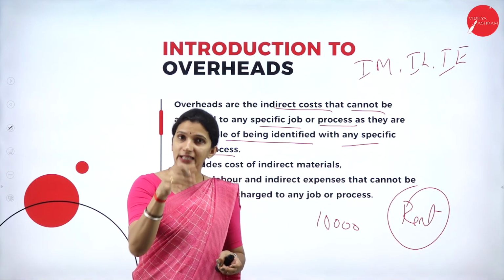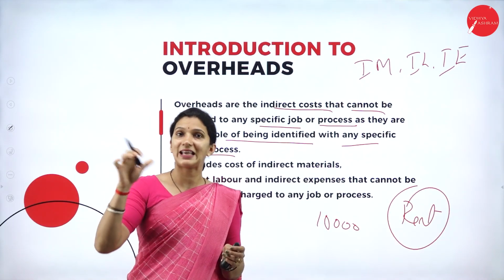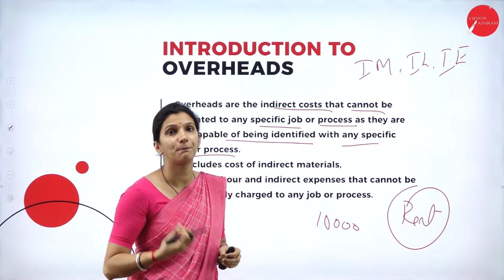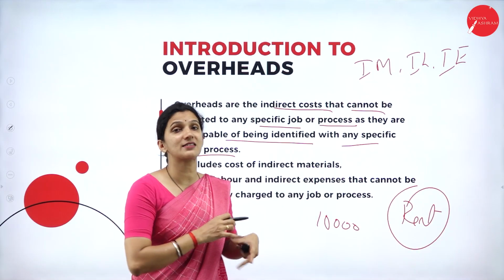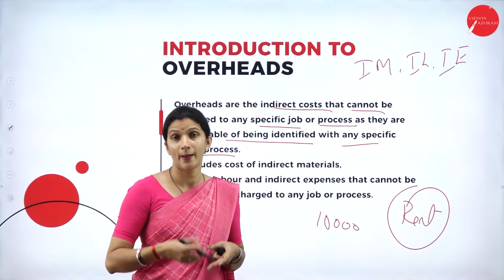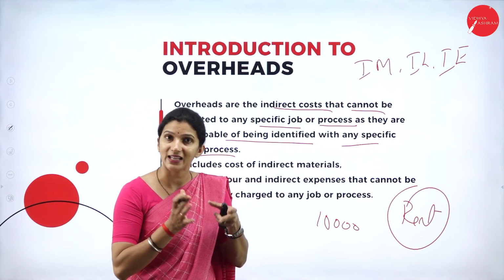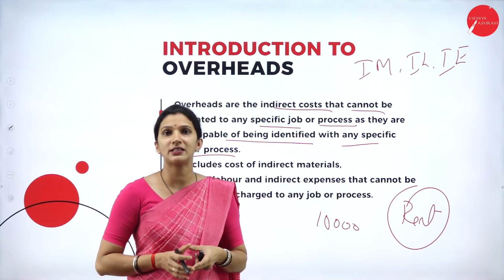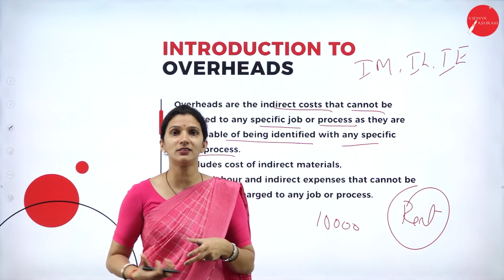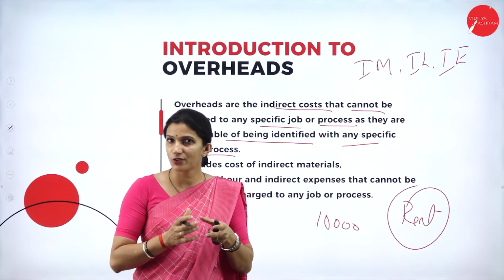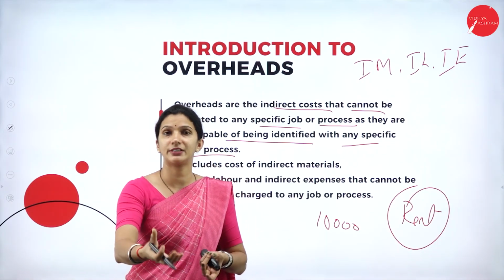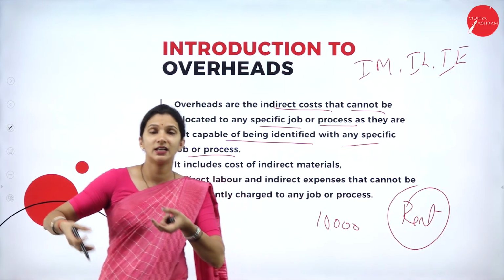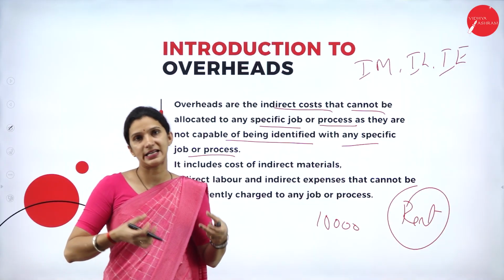So these are all indirect costs which indirectly help in making a product, which we cannot identify with a particular product. For 1 unit of product, what is the rent? We cannot identify easily. But for 1 unit of product, what is the direct material used? That we can easily identify. So that is the main difference between direct cost and indirect cost. The direct cost we can easily identify with the unit of product or with the process or any department, whereas the indirect cost we cannot easily identify.